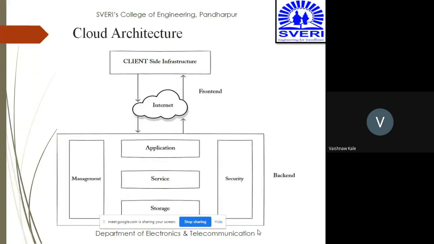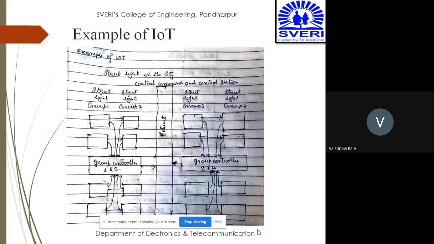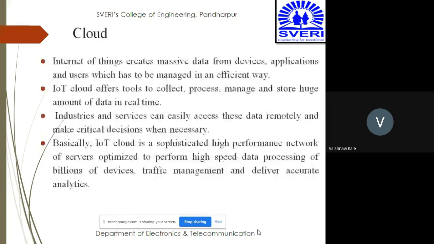You have a cloud architecture, which has the client side, the back end side and the front end side. The client side is the front end side, and the rest is the back end side. Front and back end are connected through the internet. Back end contains management, application, service, and storage. So this is important, and this is the example of the street light. That's all.